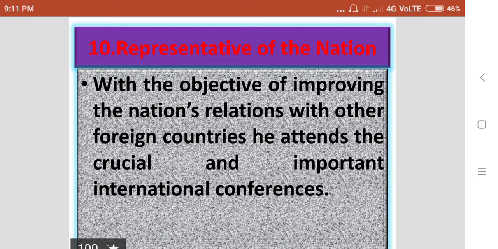Then, 10th function of the Prime Minister is representative of the nation. With the objective of improving the nation's relations with other foreign countries, he attends the crucial and important international conferences.